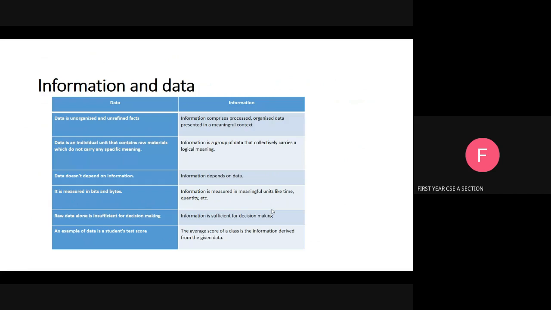See next, data is the raw material. Okay, information is the collection of data. It provides the logical meaning. Next, data does not depend on the information, but information depends on the data. Next one, the raw data alone is insufficient for decision making, but with the help of information, we can take any decision. Okay, for example, students' test scores are an example of data. The average score of a class is the information.